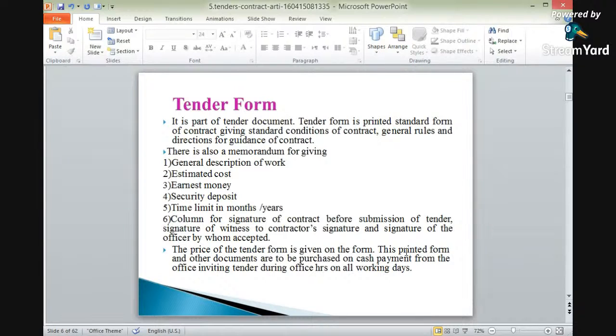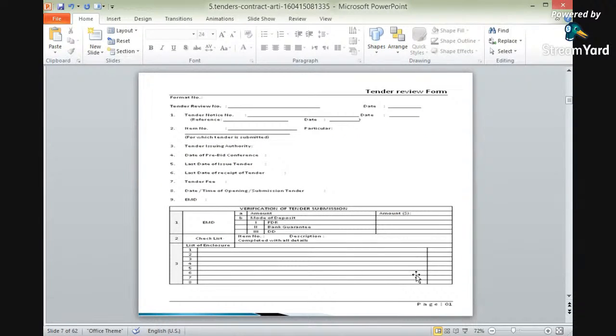The price of the tender form is given on the form. This printed form and other documents are to be purchased on cash payment from the government departments. So they can be purchased on cash payment from the office inviting tender, during office hours on all working days. So this is in short.